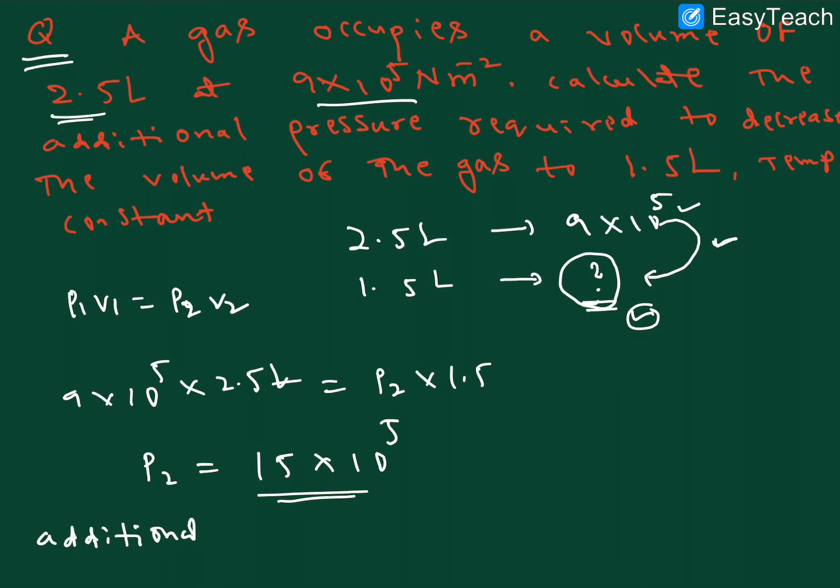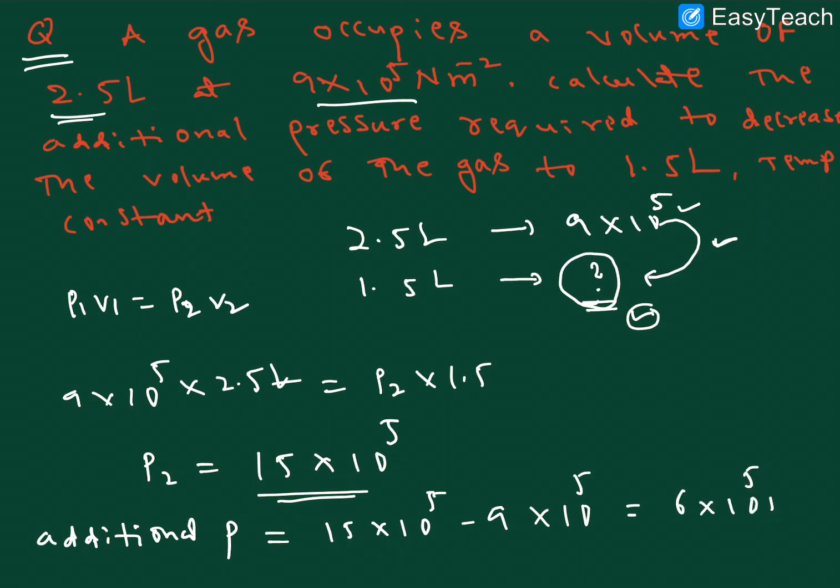So additional pressure is equal to P2 pressure, 15 into 10 to the power of 5, minus what is given in the question, 9 into 10 to the power of 5.